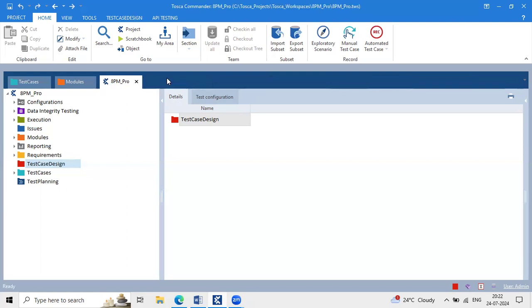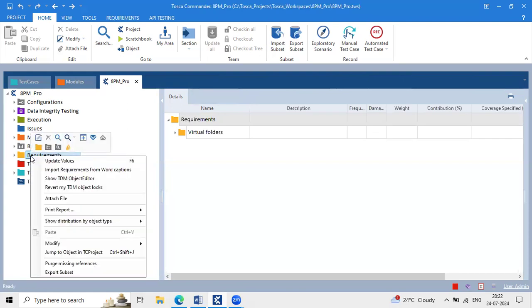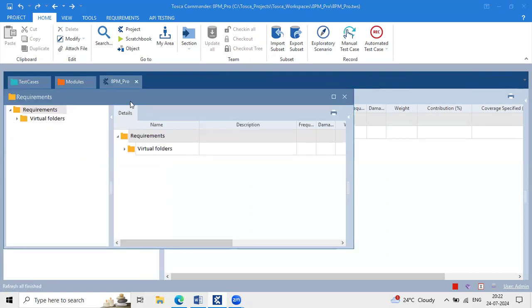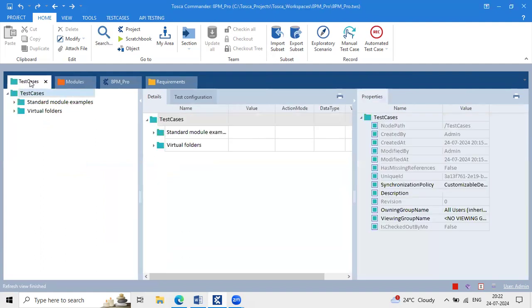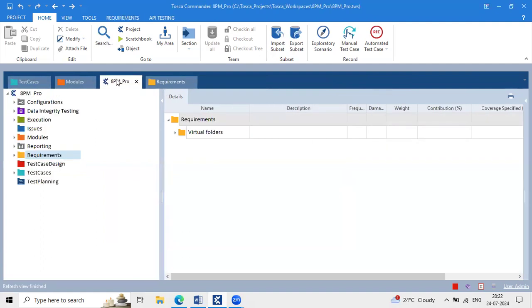If you want to bring back a particular section again, select that respective section and right click. Are you able to see the plus icon? Open it in a new window, and drag and drop this window to the top. And you can see the requirement section is added. Just keep here the sections you are working on. If you are not working on any particular section, close it to avoid confusion. Clear? Any questions from the sections point of view?